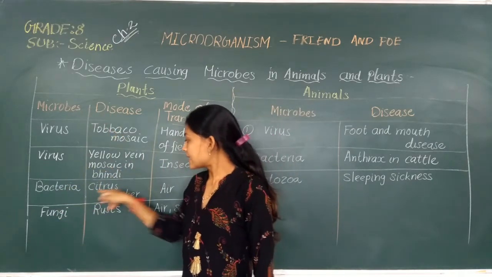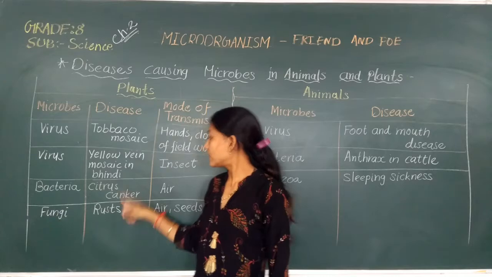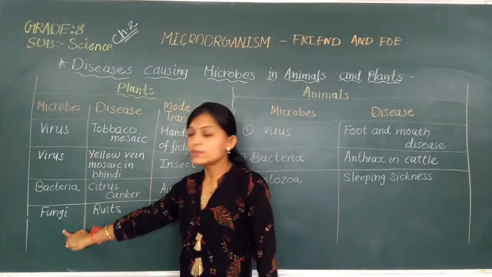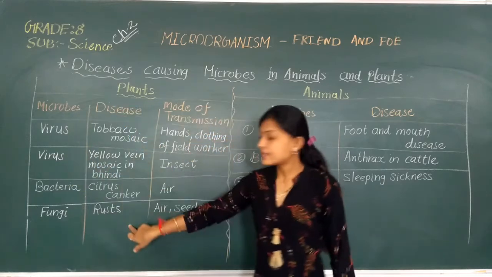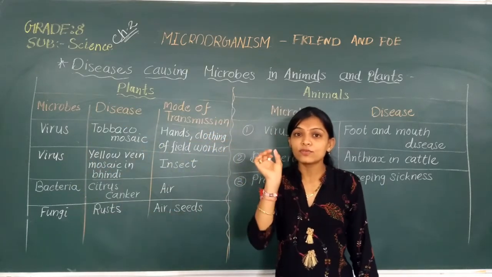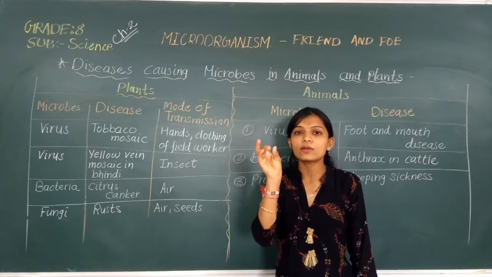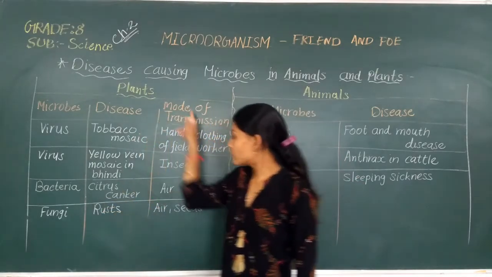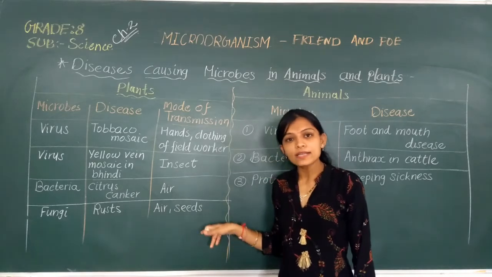Third is given bacteria. Through the bacteria citrus canker is spread, and the mode of transmission is air. Last, the microbe is fungi, and this disease is rust. Rust means rust of wheat. The small powder that appears on wheat, rust powder, that is called rust. And this mode of transmission is air or seeds.